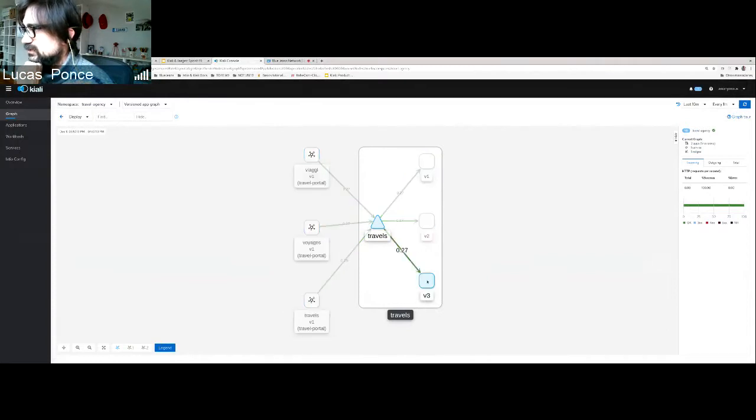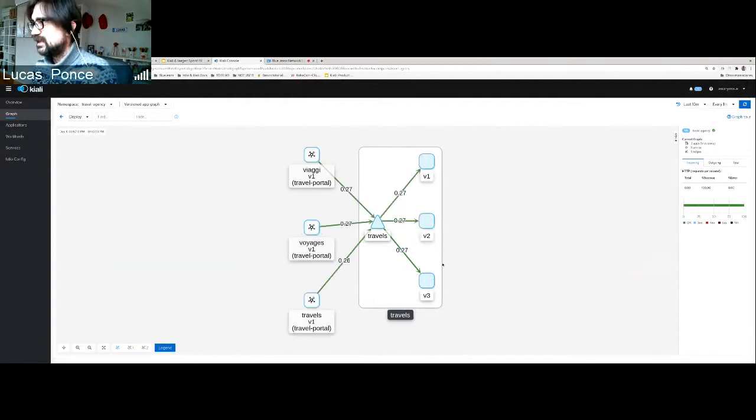But imagine that version 3 is quite experimental, and I want to put a mirror on it, meaning that it's not going to participate in the real traffic, but every time this service receives a request, it's going to copy it to version 1, version 2, but also send a copy to version 3. So it can help to perform some kind of new test or live testing, just creating this like a mirror. How can we do that?